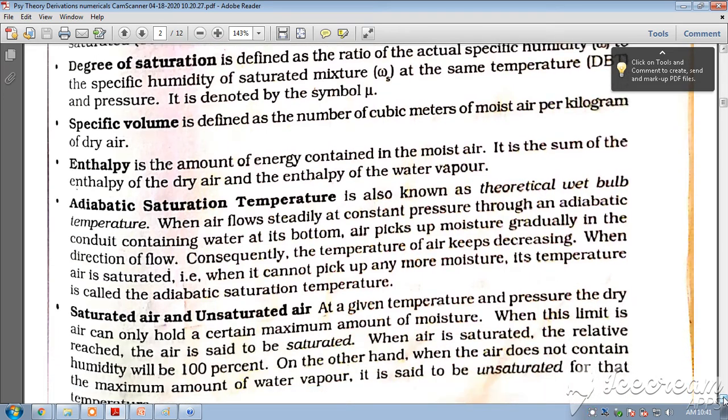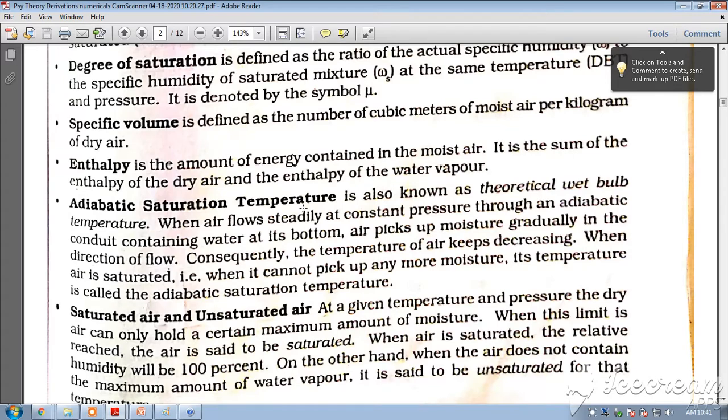Specific volume is defined as the number of cubic meters of moist air per kilogram of dry air. Enthalpy is the amount of energy contained in the moist air. It is the sum of the enthalpy of the dry air and the enthalpy of the water vapor.